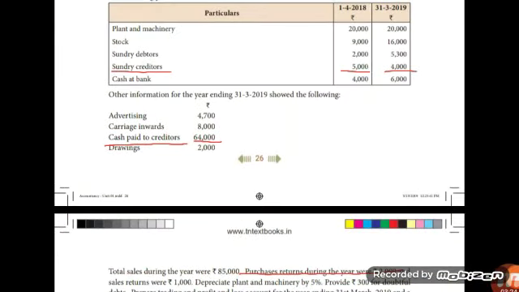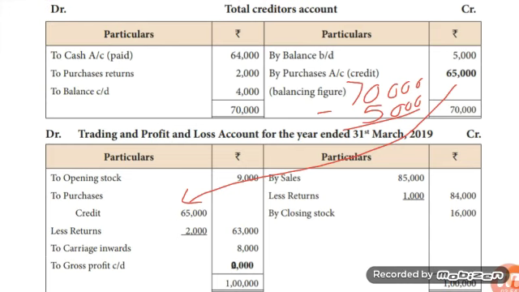See the question. First enter the opening balance. By balance brought down, amount 5,000. Then all other items on the debit side. To cash paid to sundry creditors 64,000. To purchases returned 2,000. Then enter the closing balance as to balance carried down 4,000. Now we entered all items which affect sundry creditors. So balance the account.